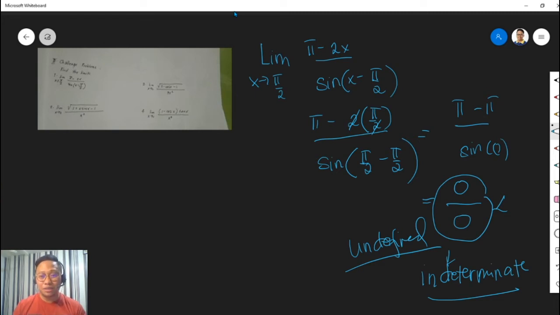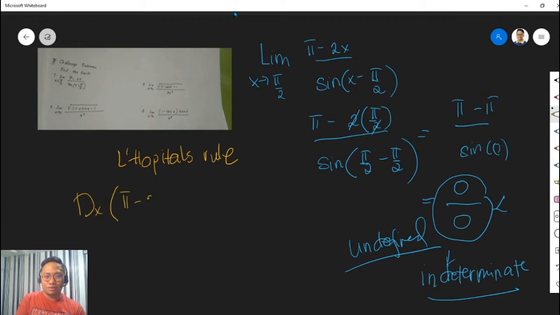So in this problem, we're going to do something that would make the limit exist. What we're going to apply here, I'm going to change the color, is what we call L'Hopital's rule. L'Hopital's rule is a method to evaluate a limit if you see an indeterminate form like this. So we're going to take the derivative of the numerator, which is pi minus 2x, and the derivative of the denominator, which is sine x minus pi over 2.